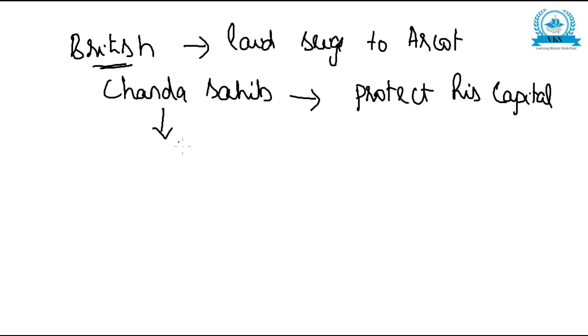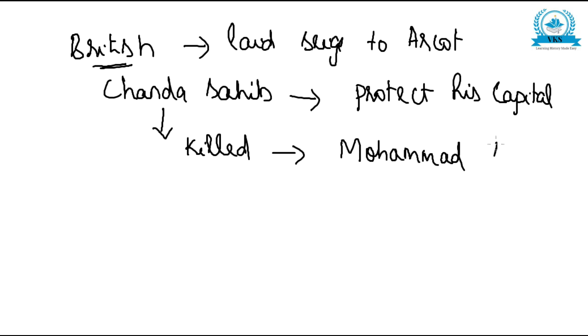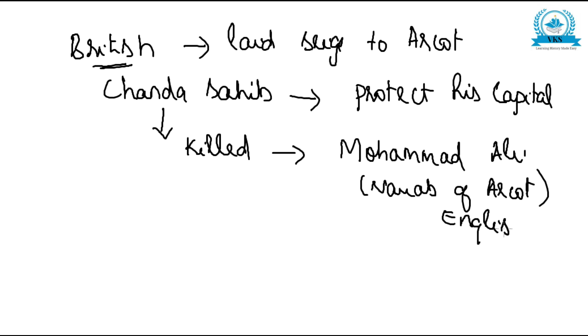But on the way Chanda Sahib also was killed. Okay, and when Chanda Sahib was killed, the English made Muhammad Ali the Nawab of Arcot. Now Muhammad Ali became the Nawab of Arcot, and he was supported by the English.